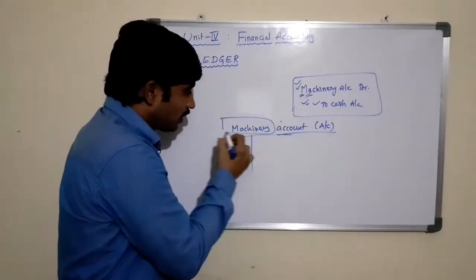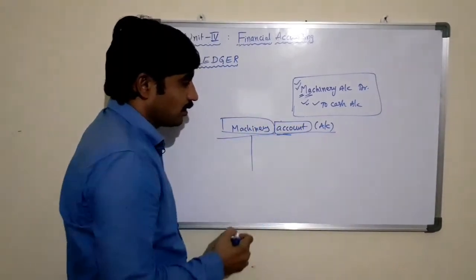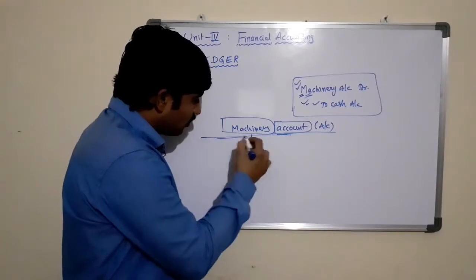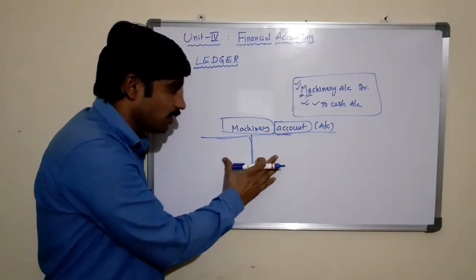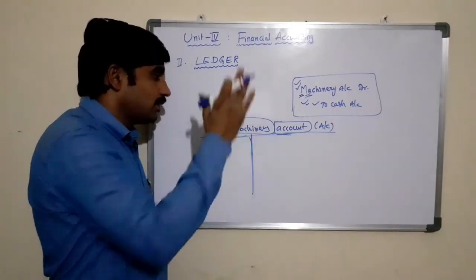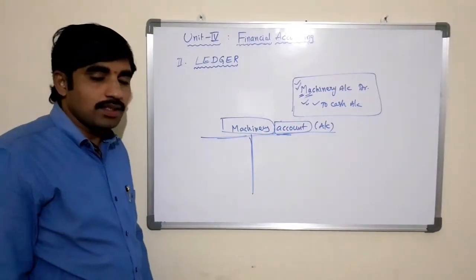So the name of the account and the word account means that this account is the missionary account. The information provided in this format is related to the missionary account.